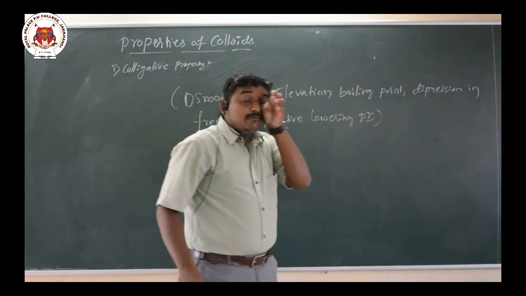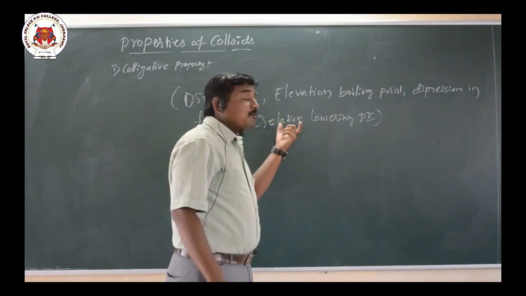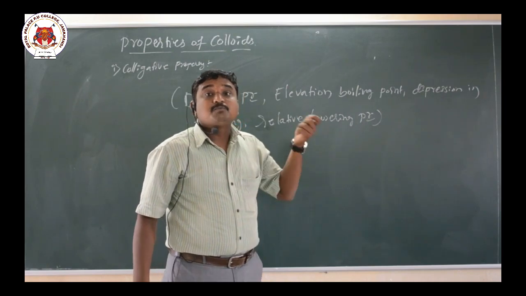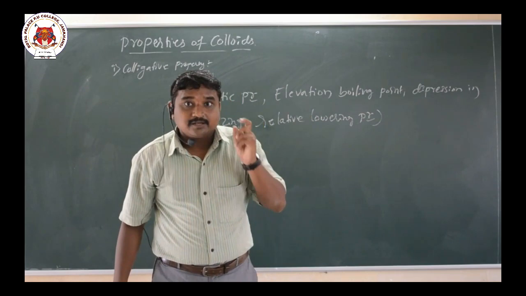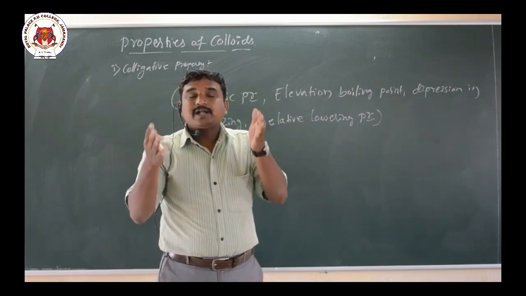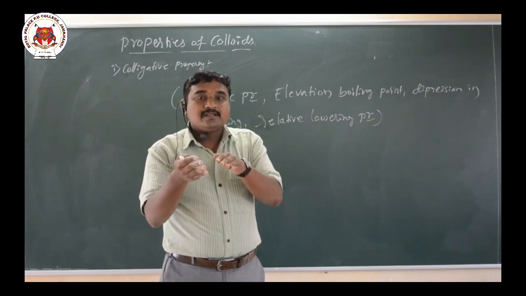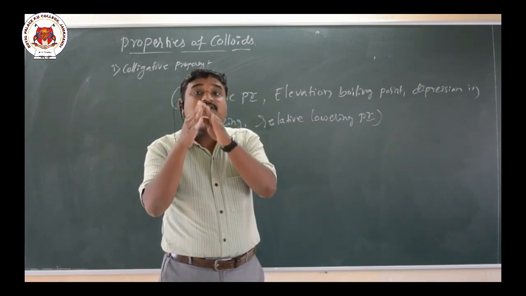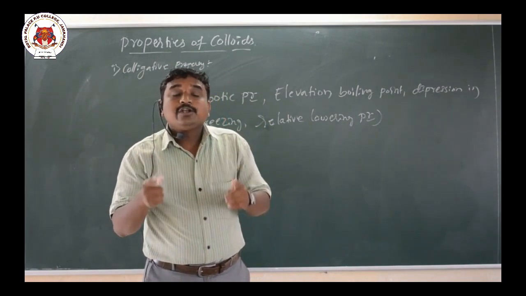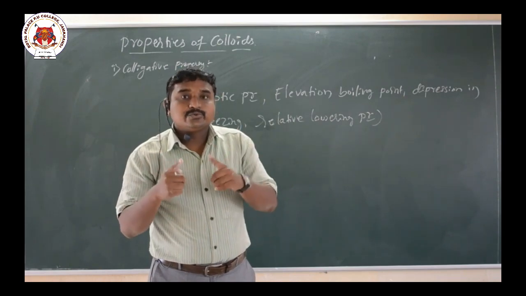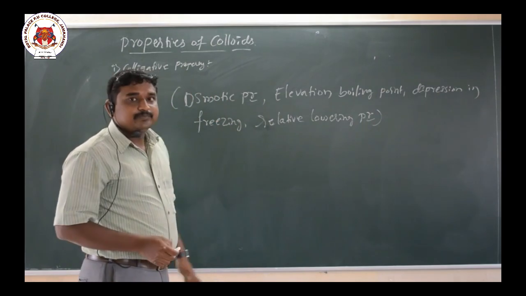So, the values of colligative property are smaller compared to those of a true solution. Whatever the particles, when dispersed phase particles aggregate, they form a colloid. So, these colligative property values are less compared to the colligative properties of a true solution. This is about the colligative property of the colloidal particle.